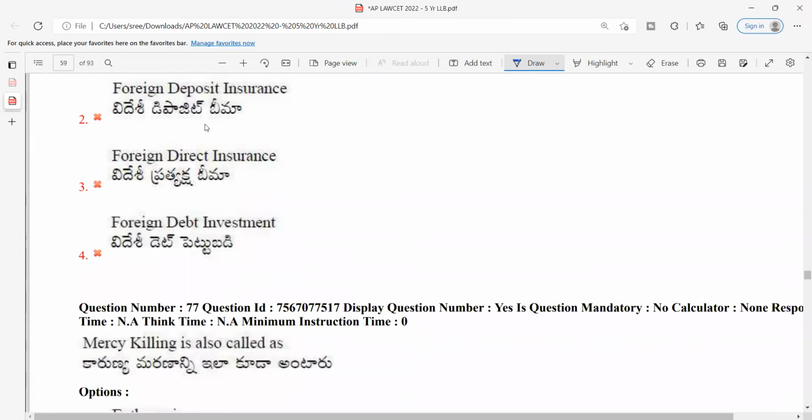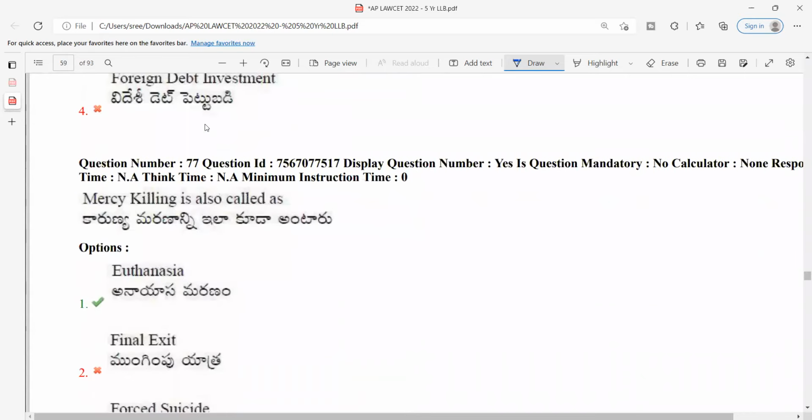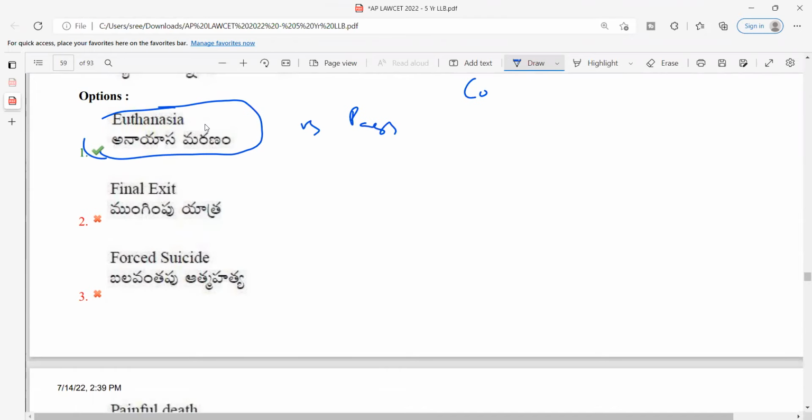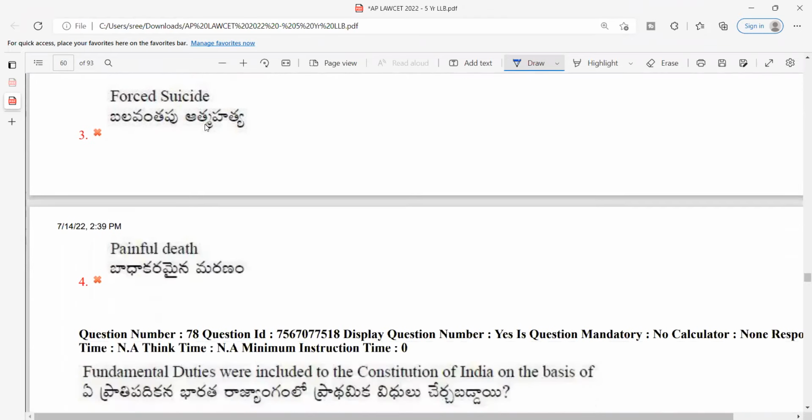Next, mercy killing is also known as, we discussed it on multiple occasions, in important case laws and in mock analysis also. When we were talking about passive euthanasia, when we were talking about PIL, we discussed Aruna Ramachandra Shanbaug versus Union of India. We also talked about Common Cause versus Union of India, where passive euthanasia was allowed. So euthanasia is mercy killing. We already gave you an example of the difference between euthanasia and passive euthanasia in the previous class. Again, I would rate this particular question as easy and straightforward.